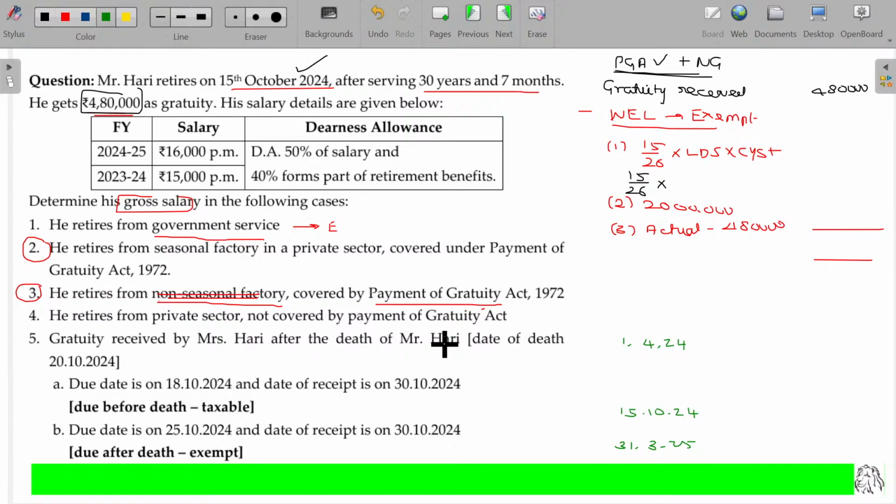Now, at the time of retirement, for the year 24-25, what is the salary? Earlier to that, what is the salary?